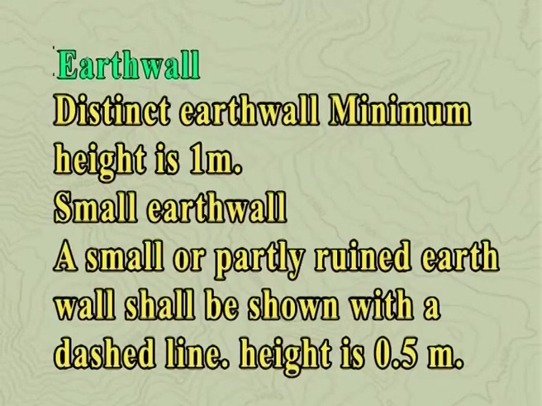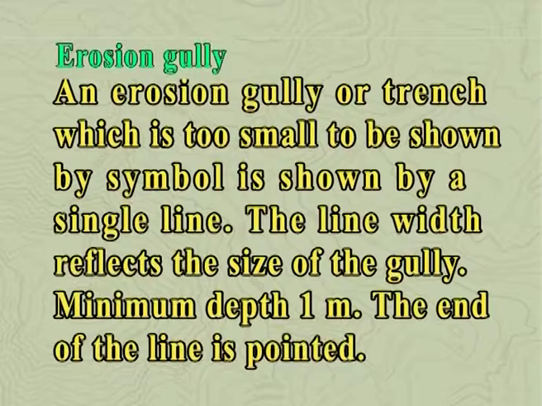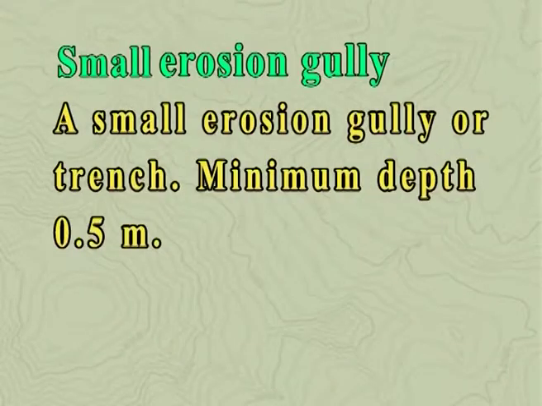Earth wall: a distinct earth wall, minimum height is 1 meter. Small earth wall: a small or partly ruined earth wall shall be shown with a dashed line, minimum height is 0.5 meter. Erosion gully: an erosion gully or trench which is too small to be shown by a symbol is shown by a single line. The line width reflects the size of the gully, minimum depth 1 meter, and the end of the line is pointed. Small erosion gully: a small erosion gully or trench, here the minimum depth is 0.5 meter.